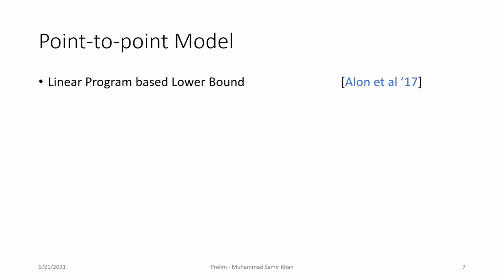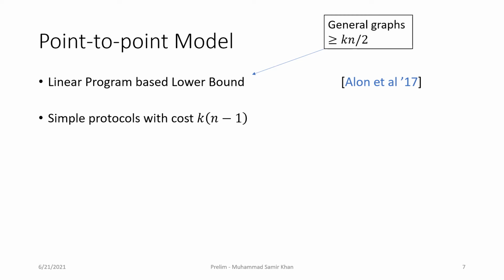In the point-to-point model, a linear program-based lower bound is known. Based on this lower bound, in general graphs, any multi-party equality protocol must have a transmission cost of at least kn over 2. On the other hand, simple protocols solve the multi-party equality problem with a cost of k times n minus 1 on any communication graph. These simple protocols correspond to finding a rooted spanning tree.